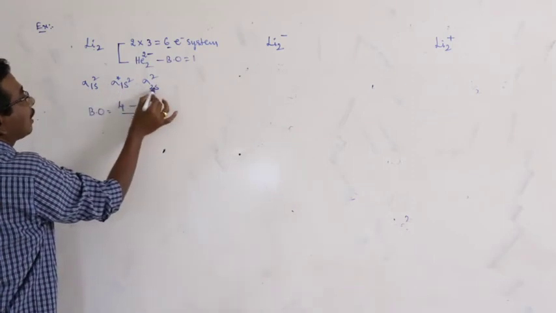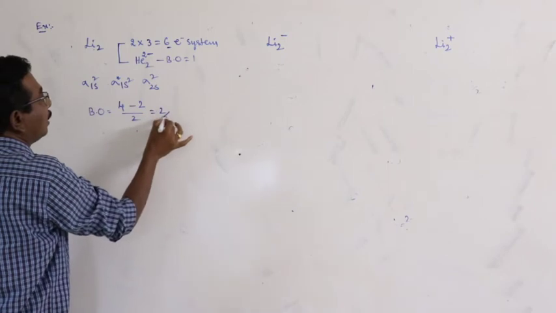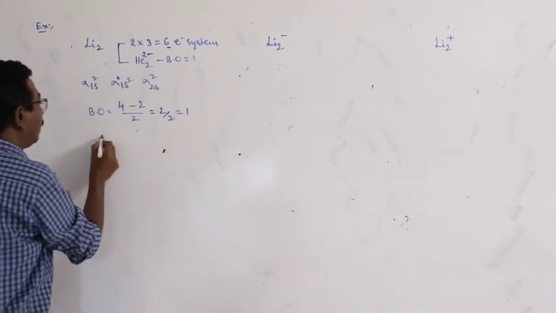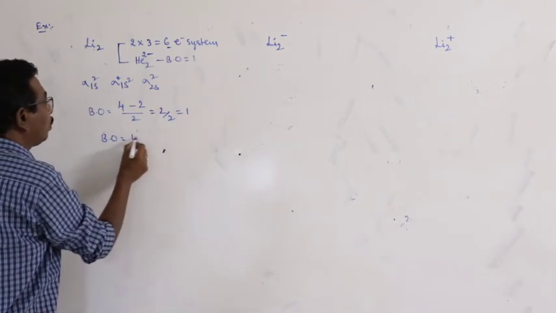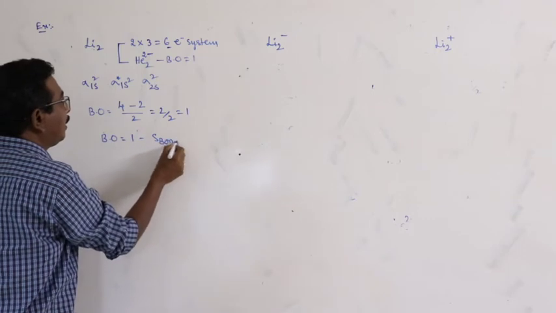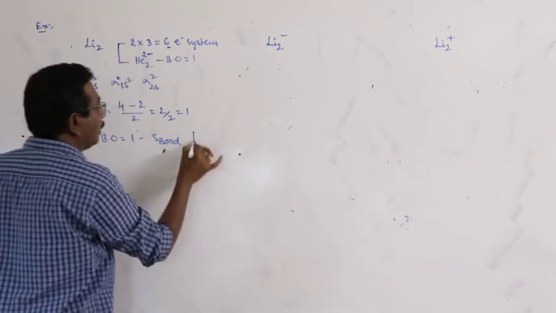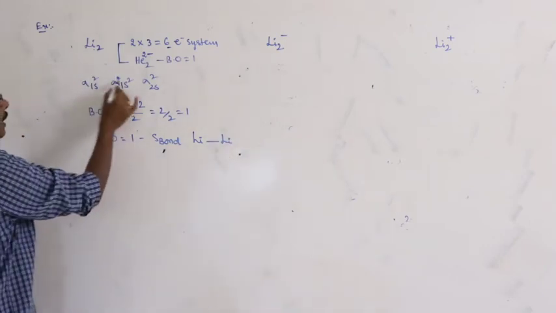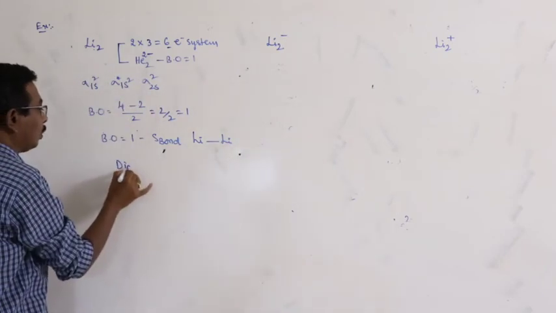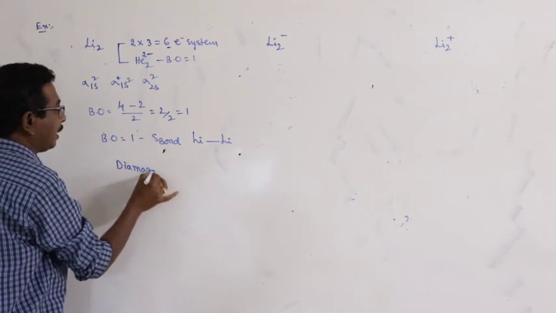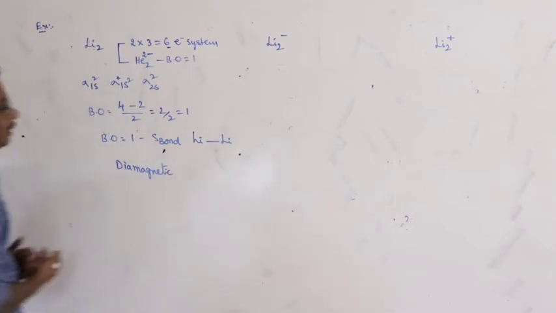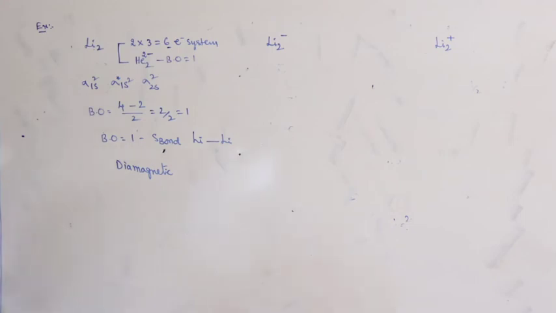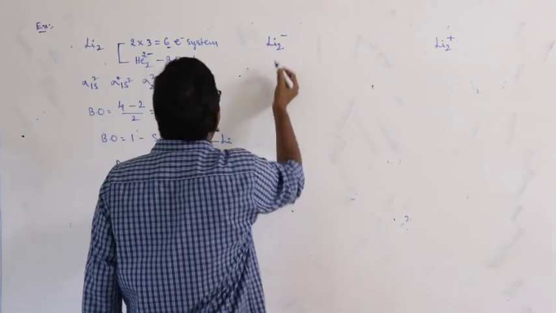Number of bonding electrons minus antibonding electrons, by 2, is equal to 1. Bond order 1 means a single bond between the 2 lithium atoms. Is there any unpaired electron? No. So the species is diamagnetic.